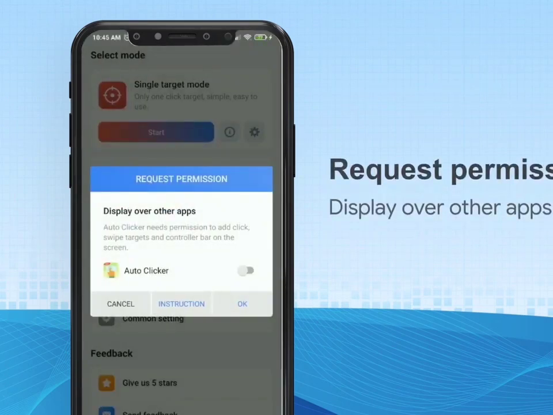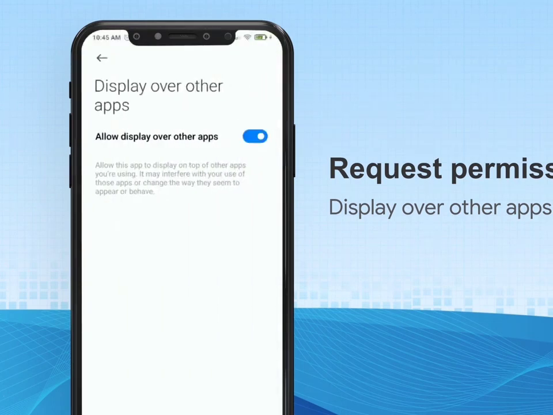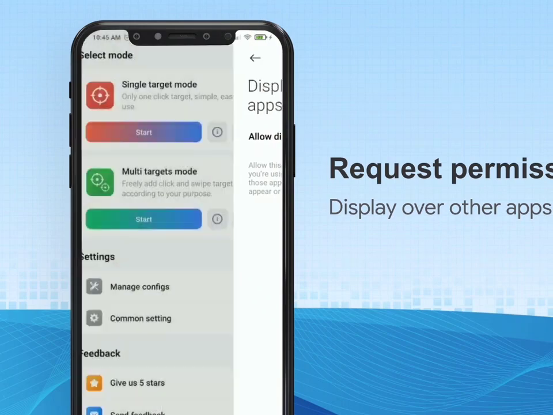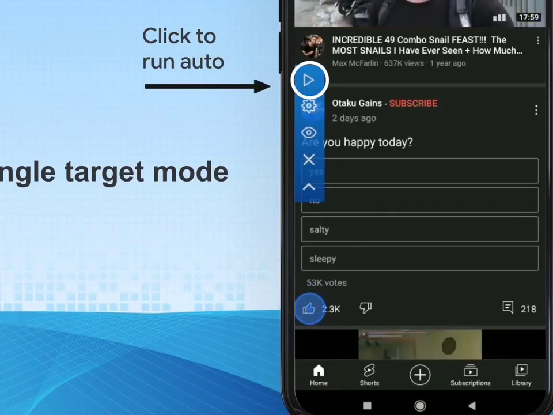Next, grant the display over other apps permission so the app can add targets on your screen. You have now granted the permissions. Move the target to the position you want to click, then press Start.